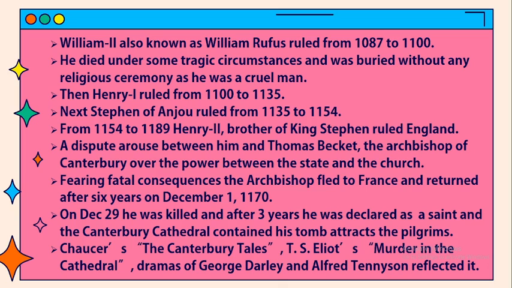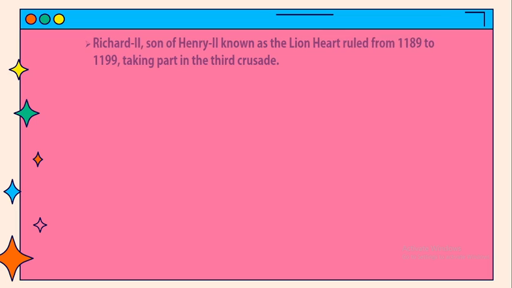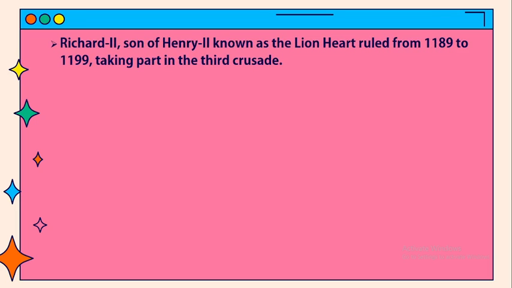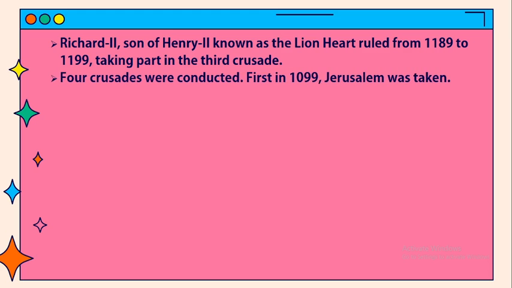Chaucer's The Canterbury Tales, T.S. Eliot's Murder in the Cathedral, and dramas of George Darley and Alfred Tennyson reflected it. Richard I, son of Henry II, known as the Lionheart, ruled from 1189 to 1199, taking part in the Third Crusade. 4 crusades were conducted.